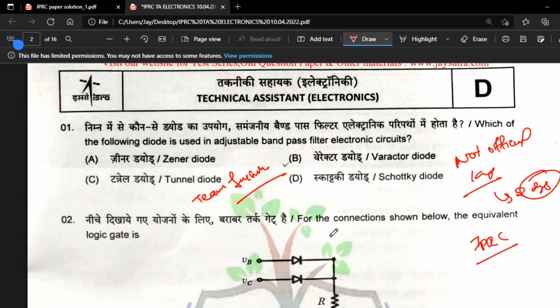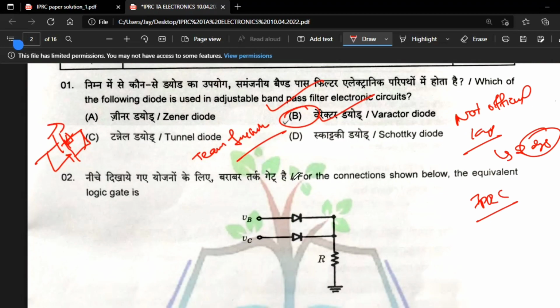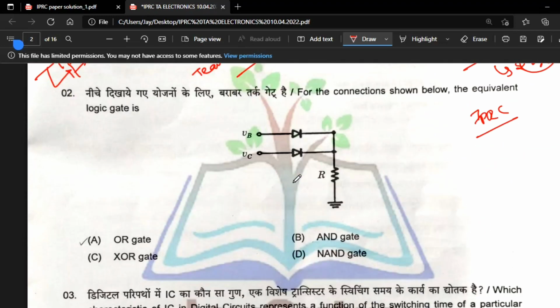Okay, so let's come to the questions. Which of the following diode is used in an adjustable band pass filter electronics circuit? This is a very direct question, as you know about the varactor diode only. A varactor diode is like a diode and a capacitor, and if you apply a reverse polarity bias, you get the frequency. So this is varactor diode only.